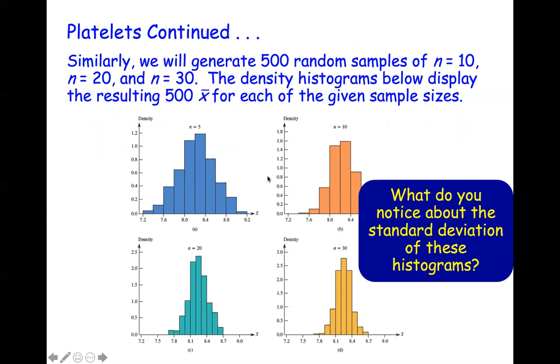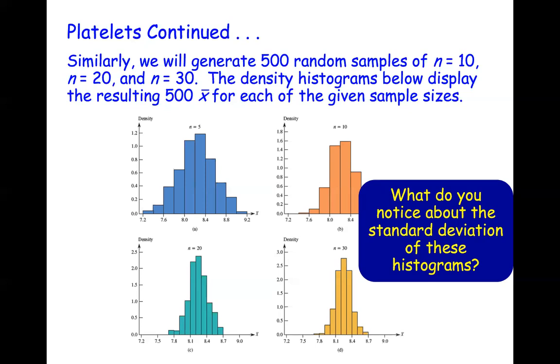When I ask about the standard deviation, I'm talking about the spread. As you go through the histograms, from the blue to the orange to the teal to the mustard yellow, what do you notice about the spread?